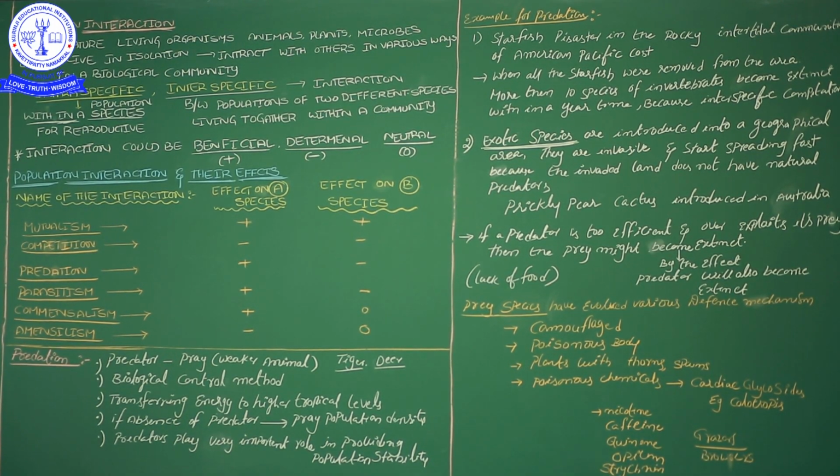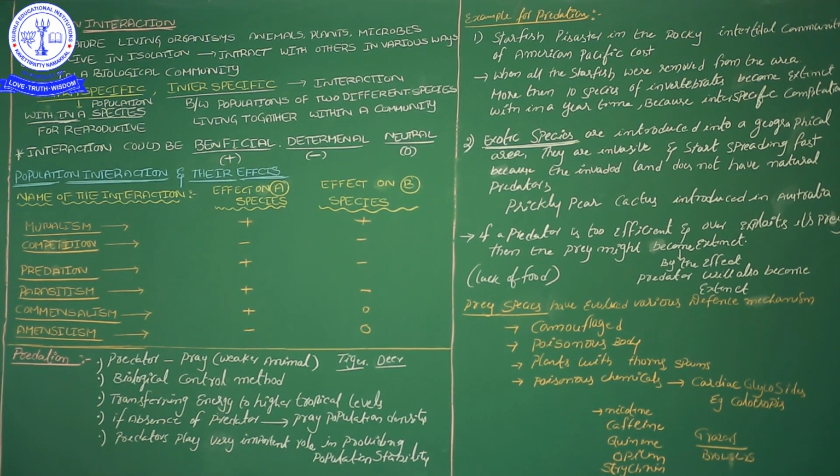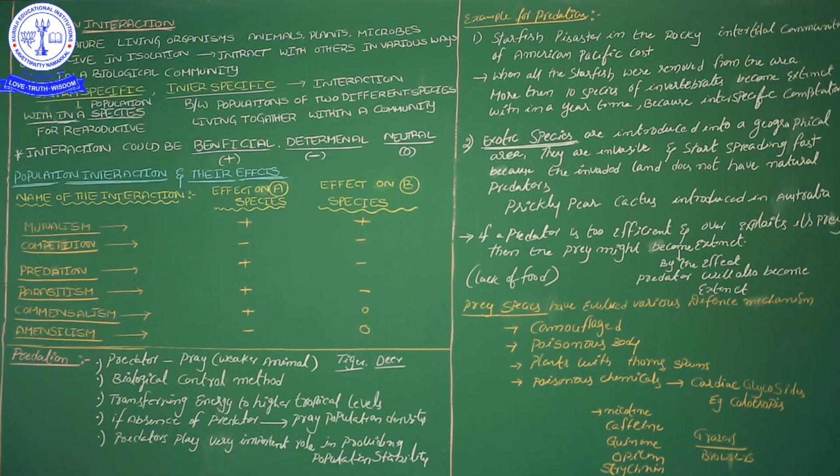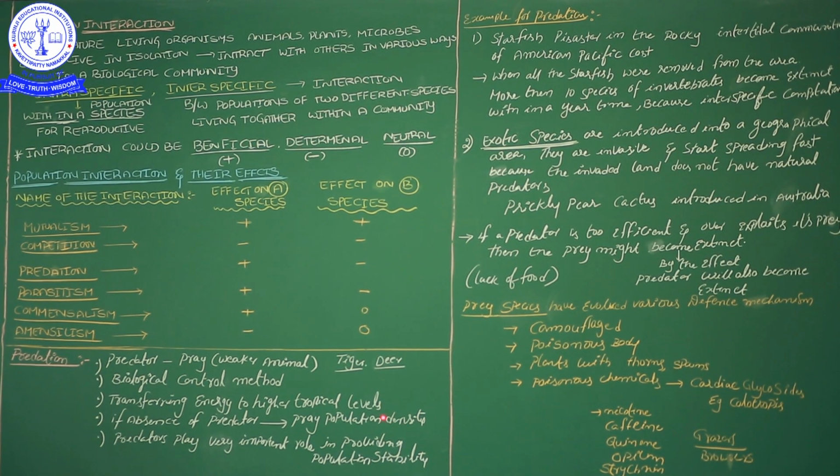For example, one year or two years, whatever it is. By the increase of the goat population, the goats overeat the grass or plants. By the overeating of the plants, the plant life cycle will be damaged, and plants will get into trouble. So when the ecosystem wants to maintain balance, the predator organism is needed. That is why, in the absence of the predator, the prey population density will increase.